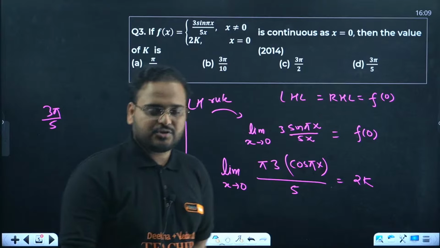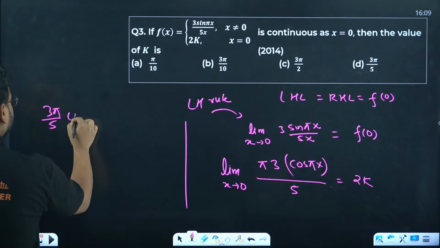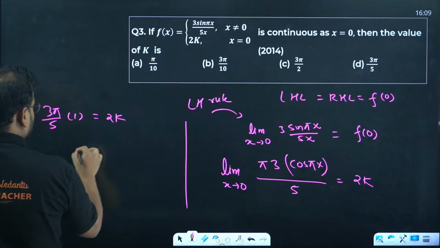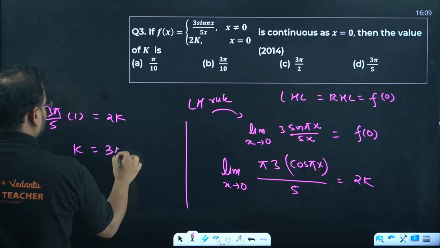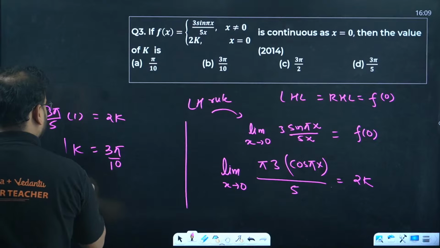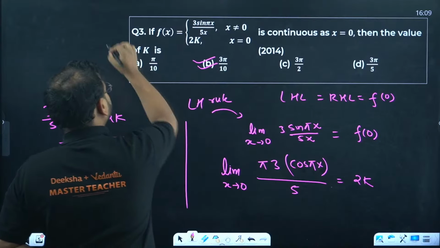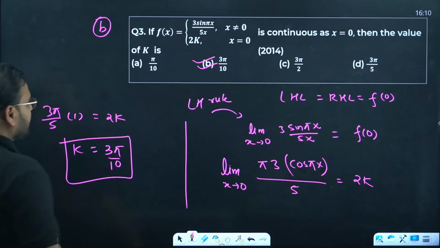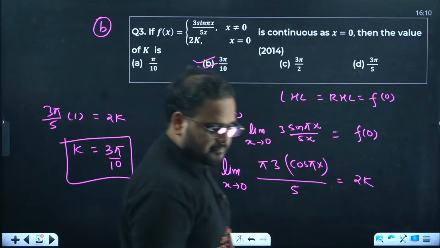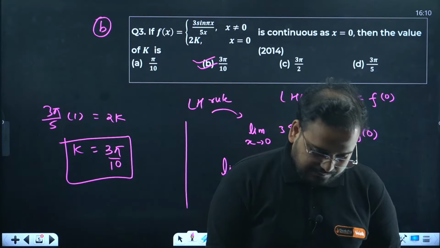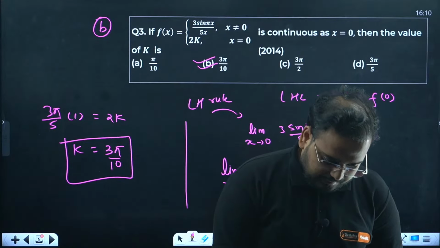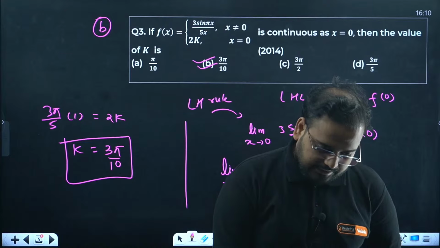Pi into 0 is 0 only. So cos 0 is 1. Over here 2k. K value is how much? 3 pi by 10. Option is B. Hi sir, B is the answer. Correct.